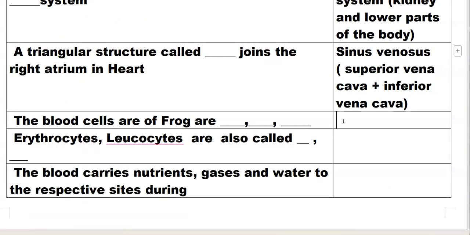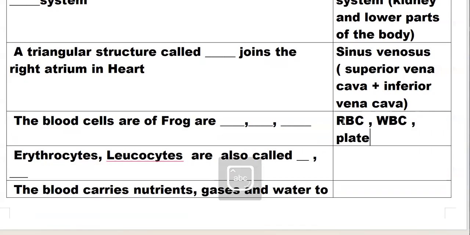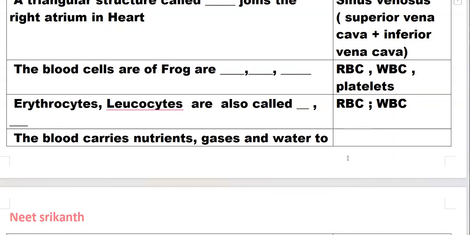The blood cells of frog are RBC, WBC, and platelets. Erythrocytes are nothing but RBC, and the leukocytes are called WBC. Platelets are called thrombocytes.